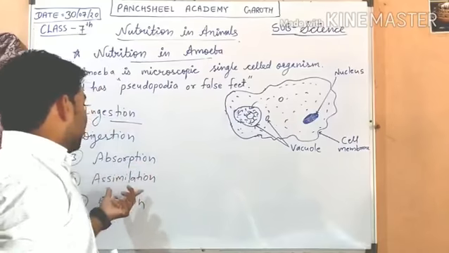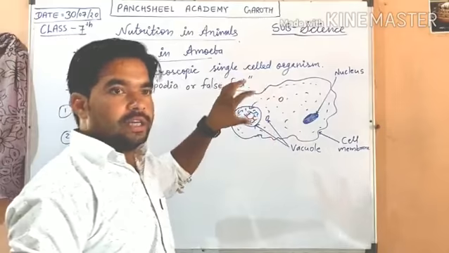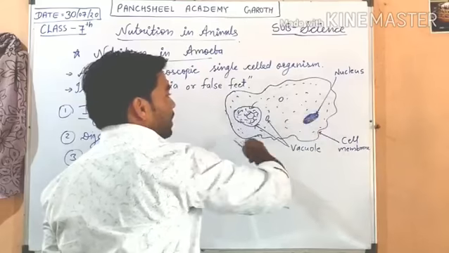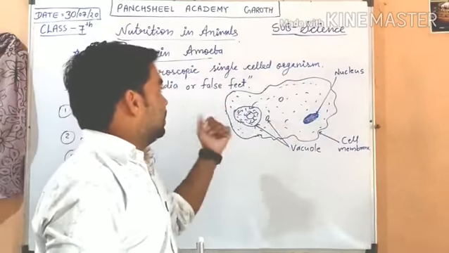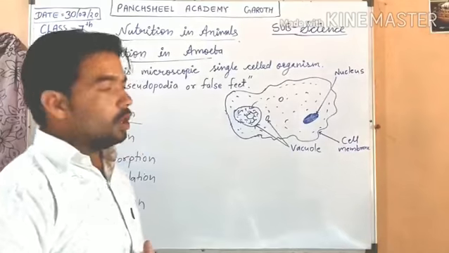After absorption, assimilation means the digested food is transported to all parts of the amoeba. This is called assimilation, and this transportation is carried out by the cytoplasm.